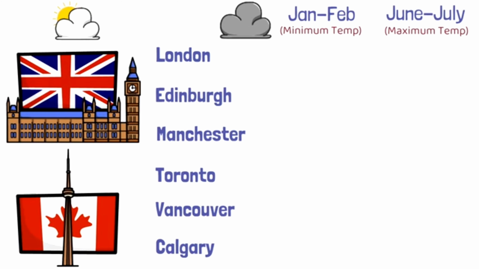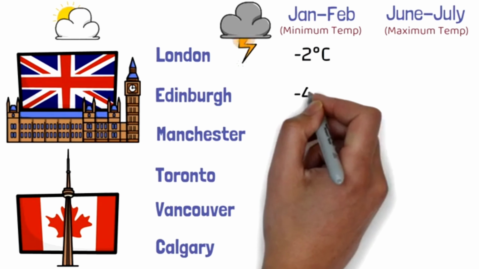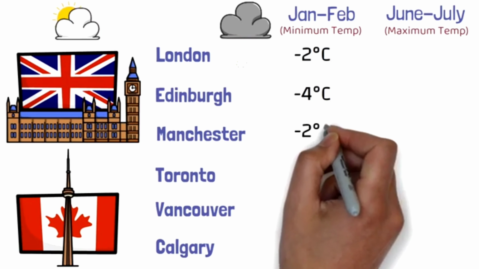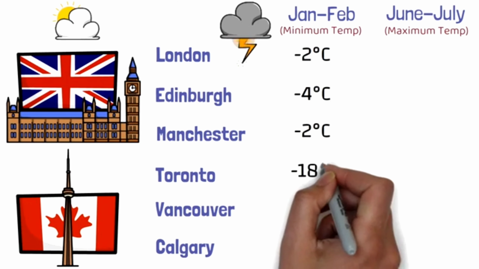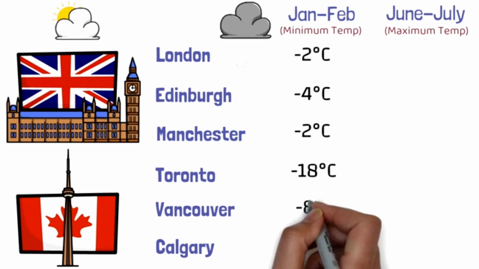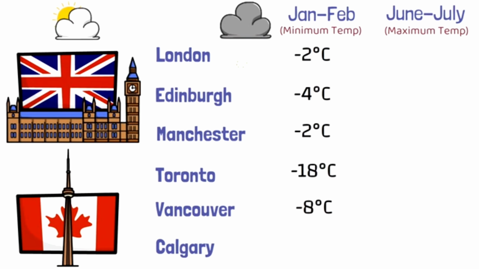Now the temperatures that I'm going to list are from 2020 itself. So in the months of January and February, the minimum temperature in London was -2 degrees, in Edinburgh was -4, in Manchester was -2 degrees. When we talk about Toronto, it was -18 degrees. Then in Vancouver it was -8, and in Calgary it was -32 degrees. Obviously these would be the climates during the night time, maybe during midnight or so.